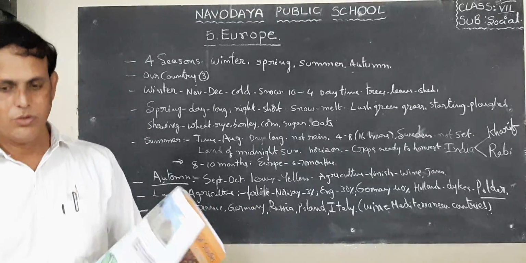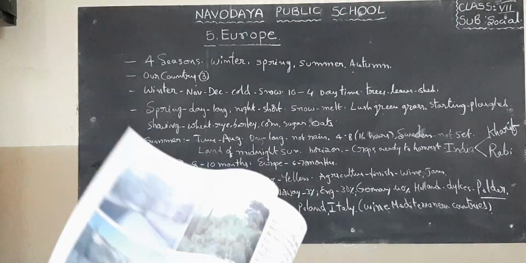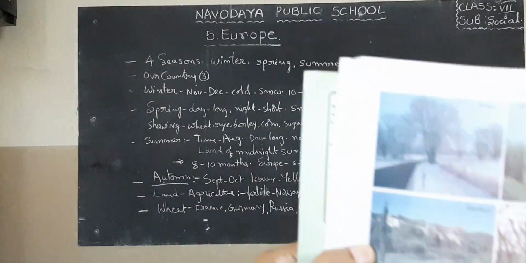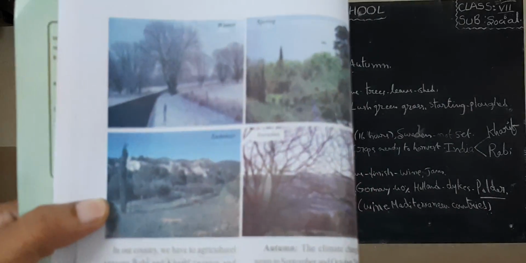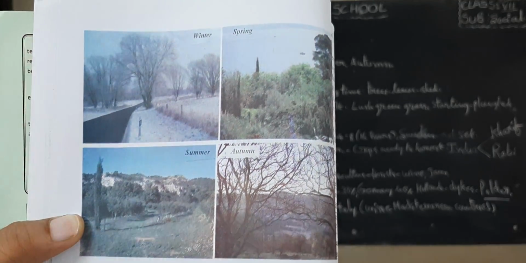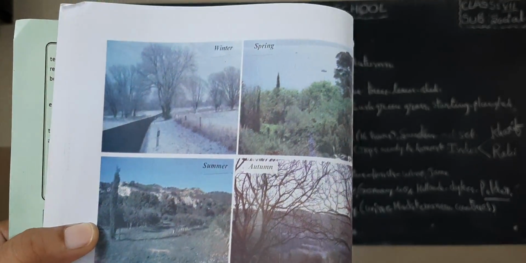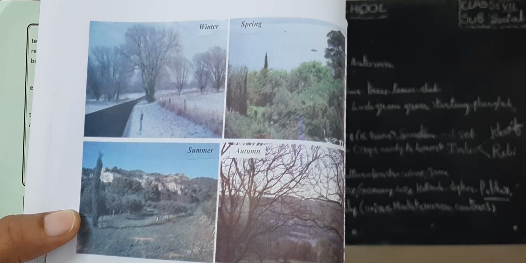Children, I want to show you some pictures concerning this lesson. Look at the 4 seasons. Look children, first picture is winter. See how the snow is covered over the trees and over the land.